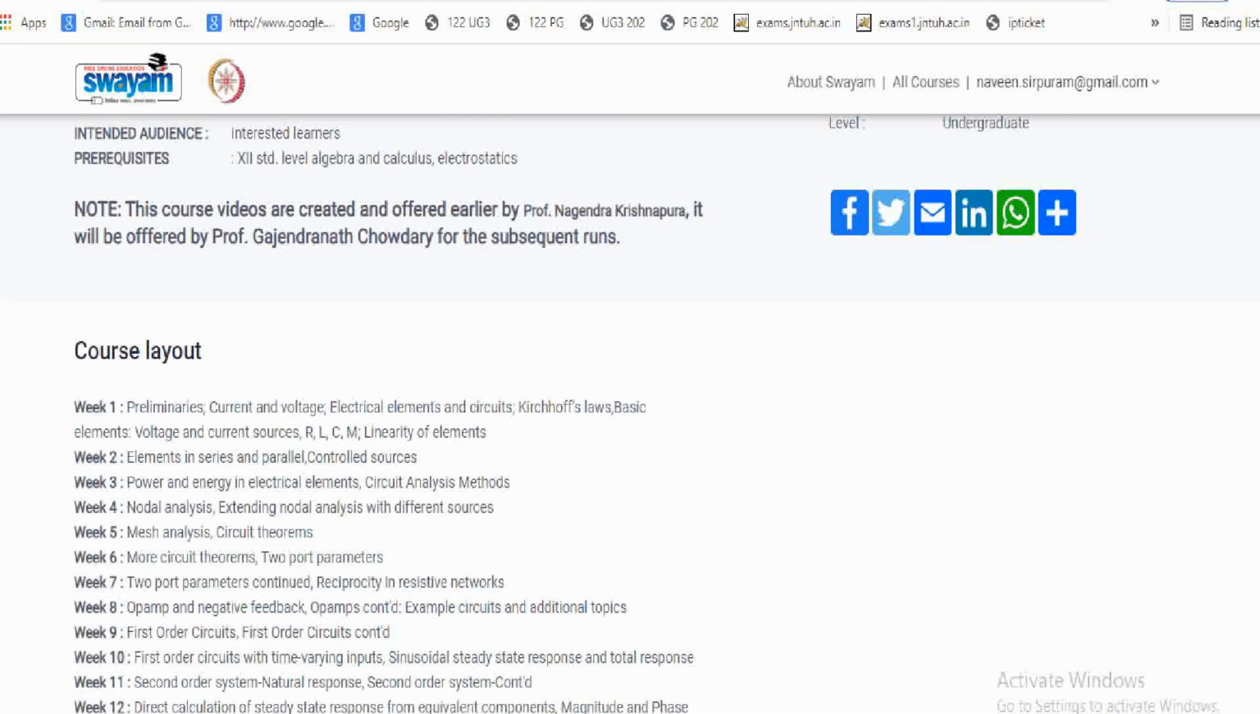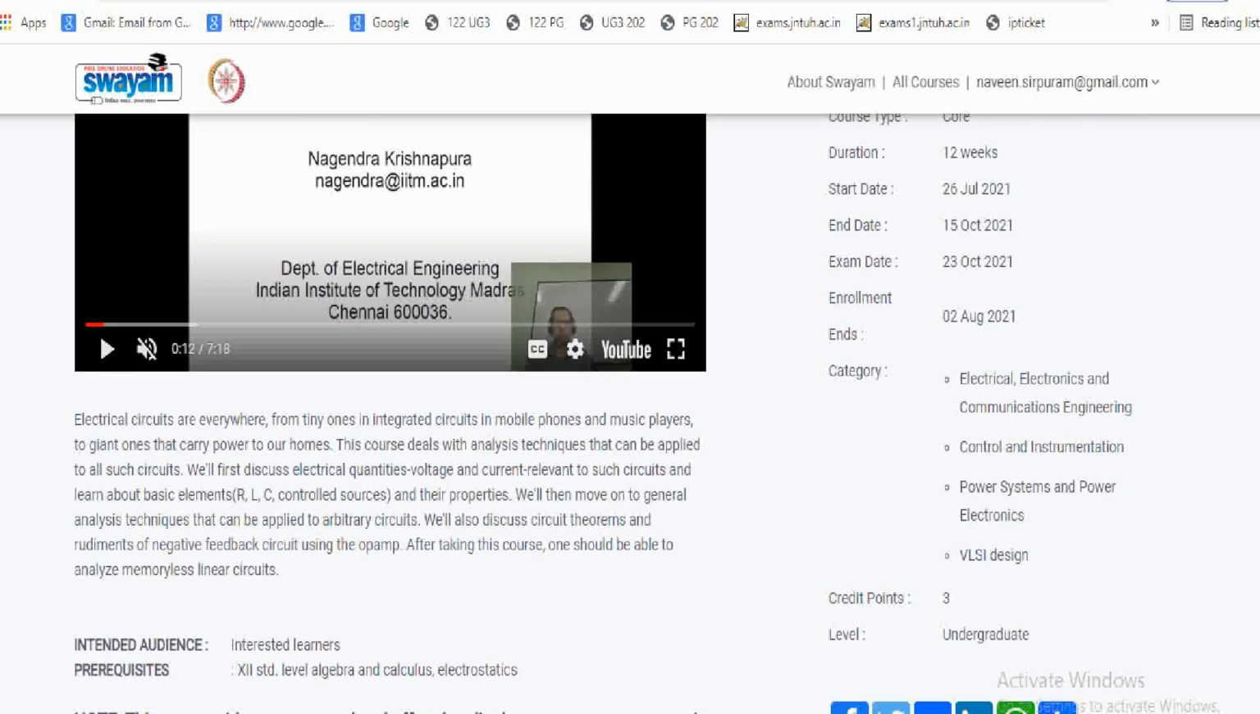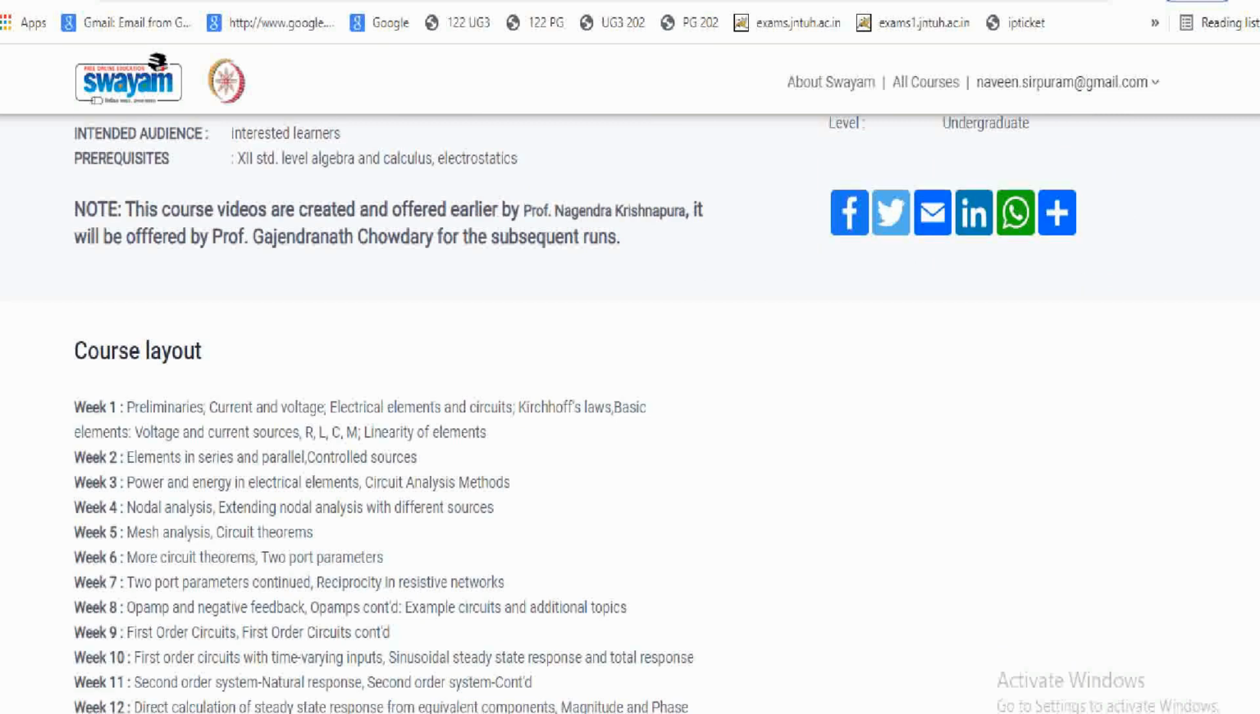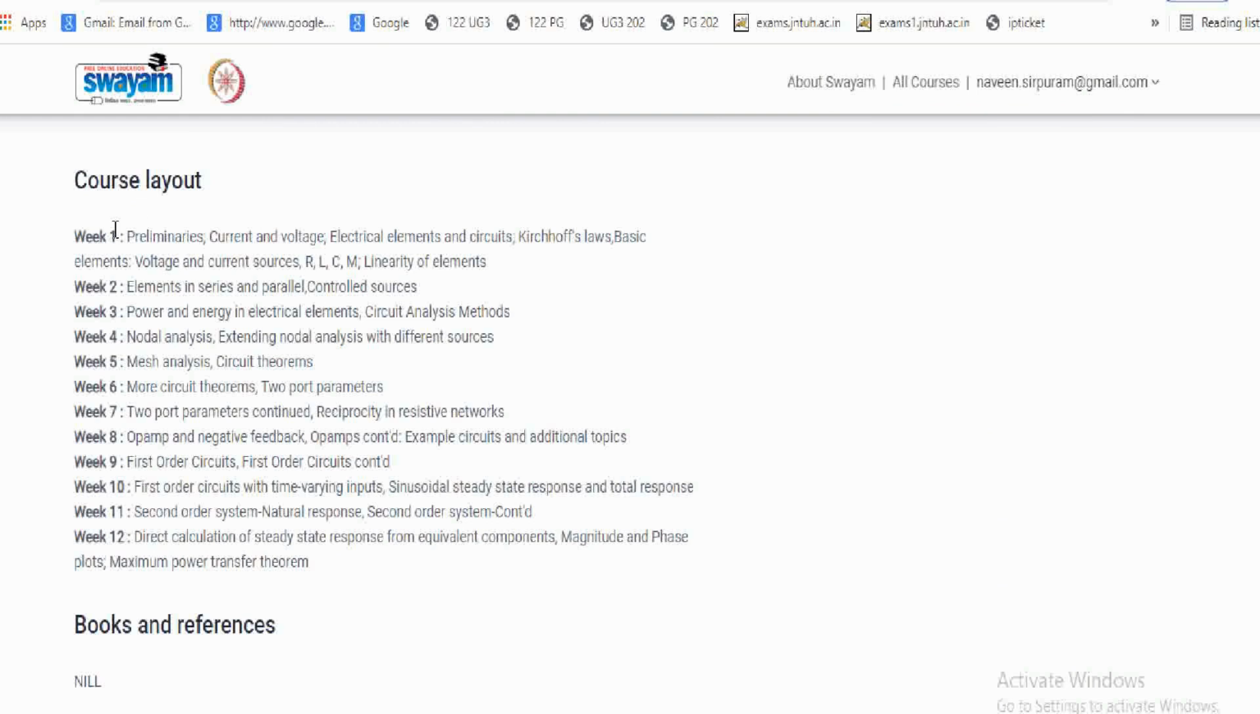Course layout. This course was created and offered earlier by Professor Nagendra Krishnapura, but it will be offered by Professor Gajendranath Choudhury for subsequent runs. Basically it was offered previously by Nagendra Krishnapura, but now we are going to see the classes from Gajendranath Choudhury. In week 1, they are going to include current, voltage, electrical elements, circuits, Kirchhoff's laws, and basic elements: voltage and current sources, resistor, inductor, capacitor, and linearity of elements.